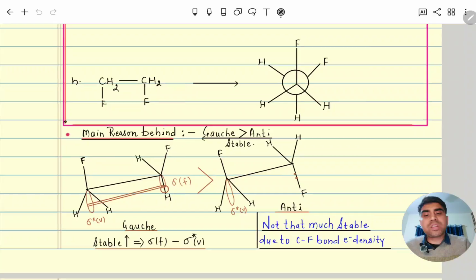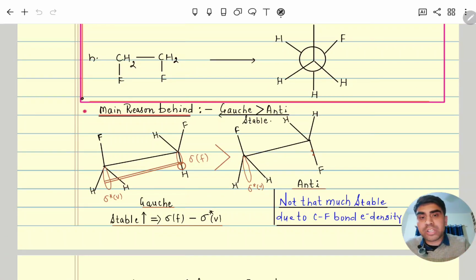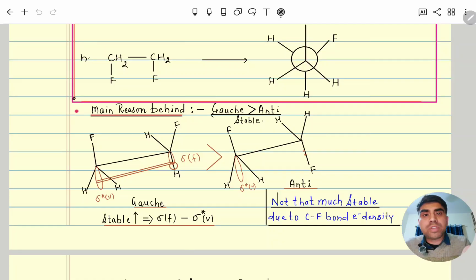The main reason is again like we discussed there that staggered is more stable than eclipsed. The sigma filled electrons are moving to the sigma star vacant of the back carbon, and similarly the back carbon sigma filled is moving to the sigma star of the front carbon.